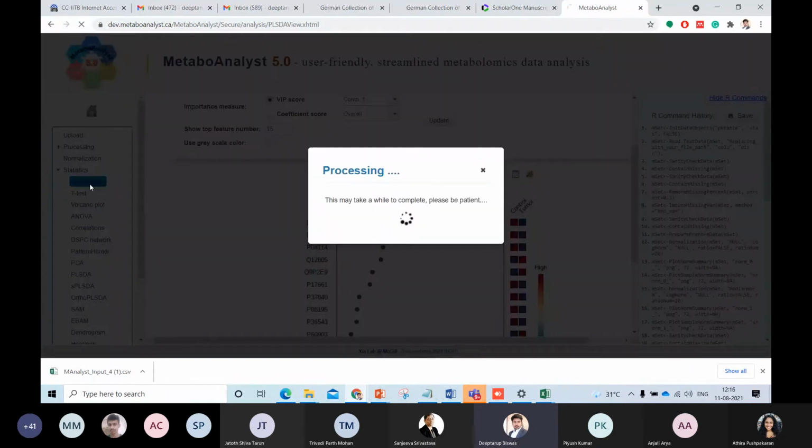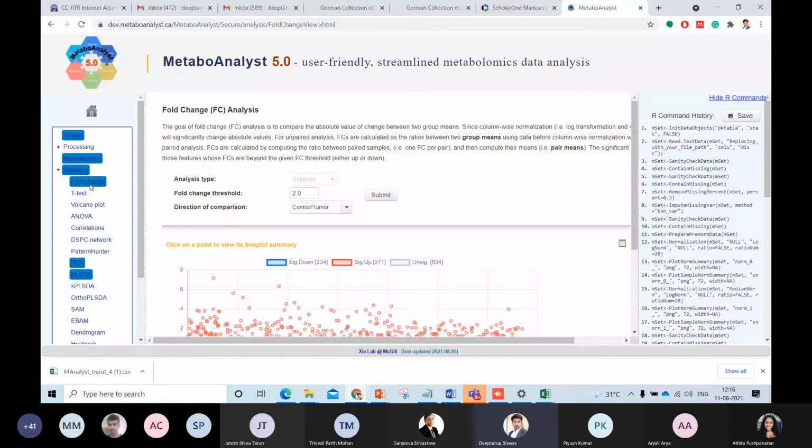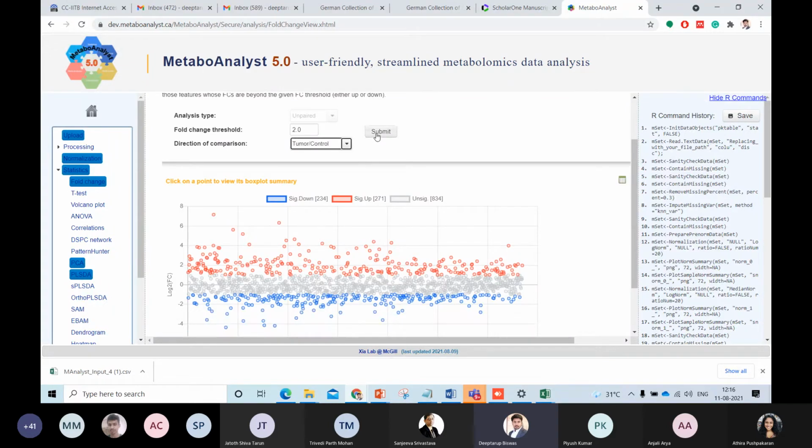Then the next thing is fold change. Fold change means when we have taken control and treatment, or control and disease, into account, what is the list of proteins that is showing a fold change? For example, we are giving a fold change threshold of 2, and we are giving tumor versus control. So for your case also, you can give it on the basis of that, and we are submitting the data.